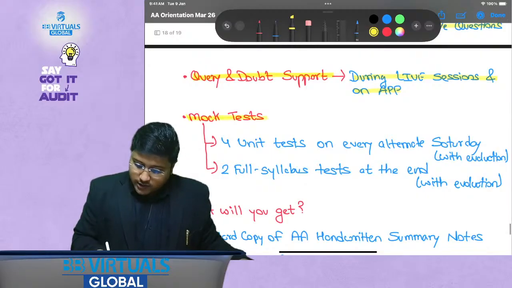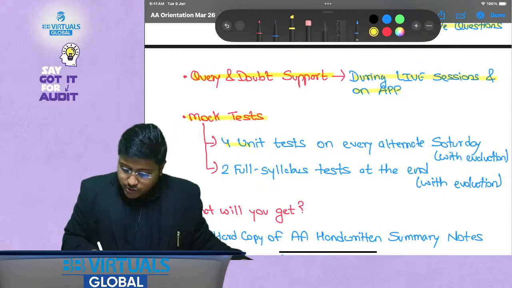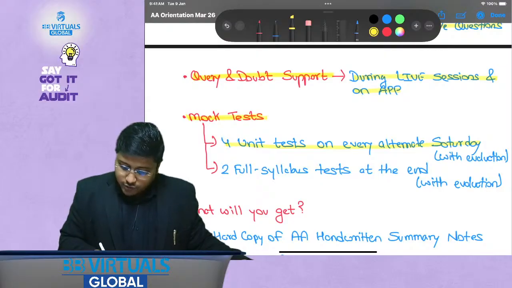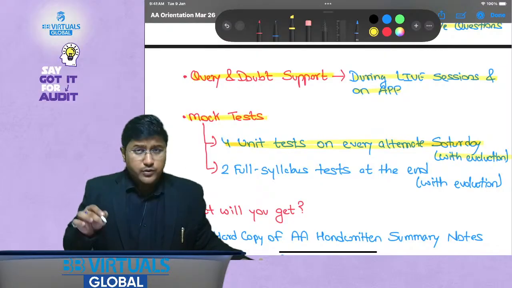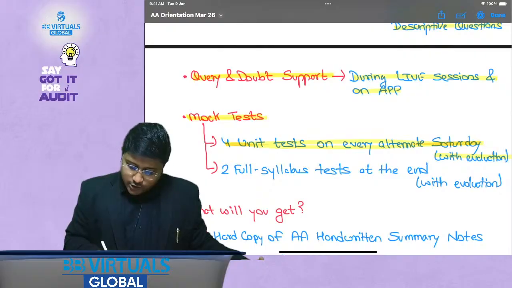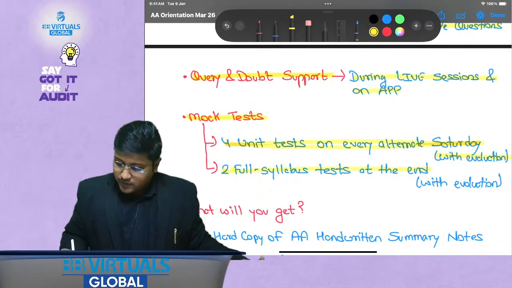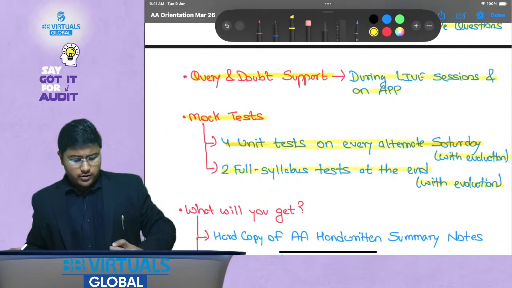Now mock test. What is going to be the mock test? So 4 unit tests on every alternate Saturday. Okay, 4 unit tests would be there every alternate Saturday with evaluation. Evaluation would be done by me, and 2 full syllabus tests would be there at the end with evaluation, as in the mid of February.